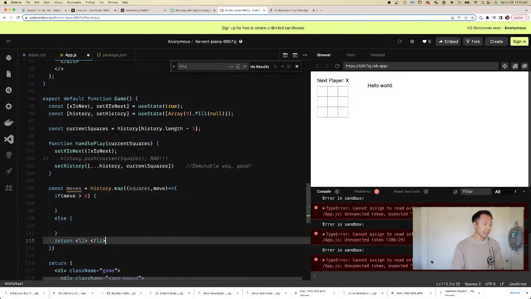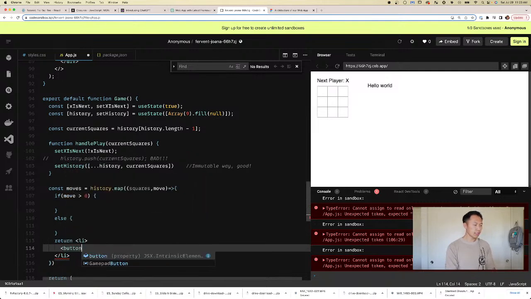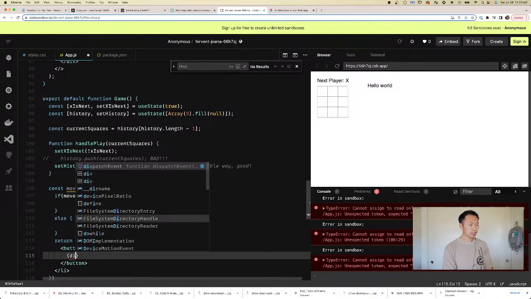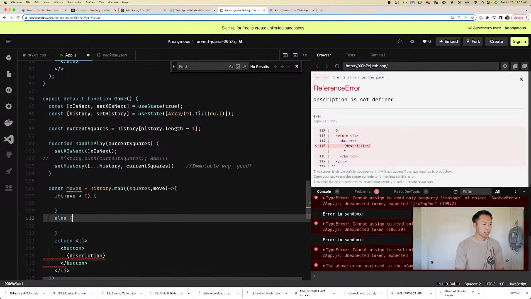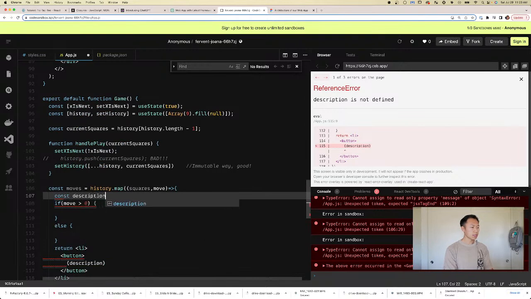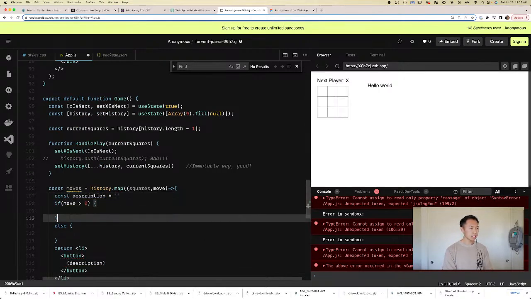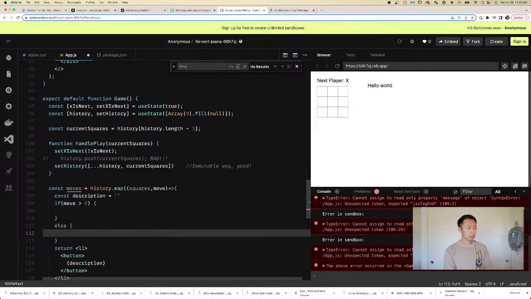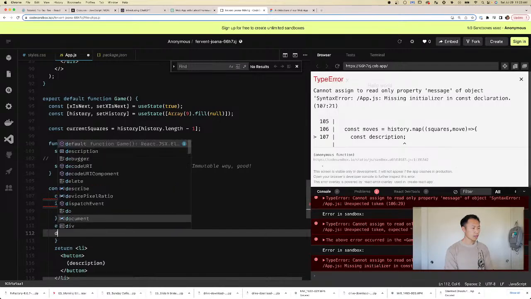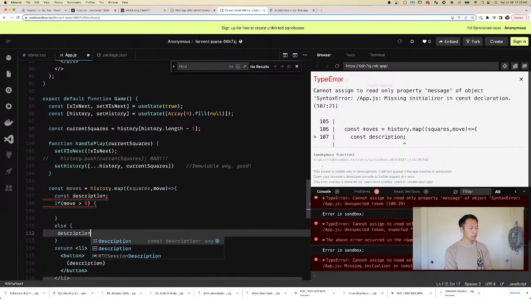So in this list element there's a button, and the button is going to have a description. So we're going to do const description. We're going to make the description go to game start.